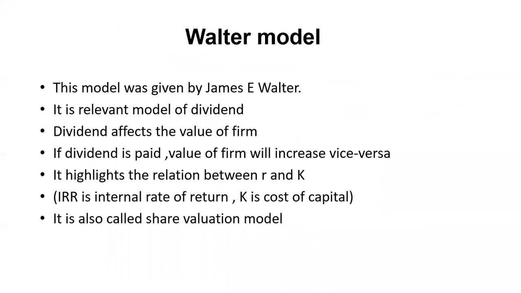Let's understand one by one. Let's understand the Walter model. So this model was given by James C.